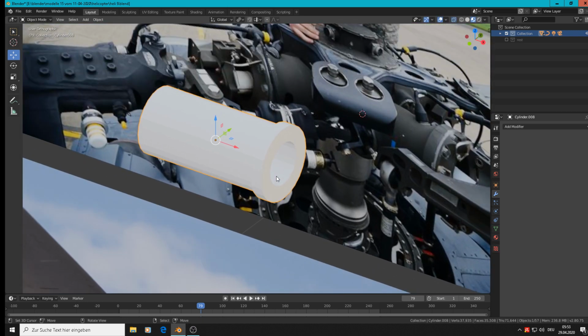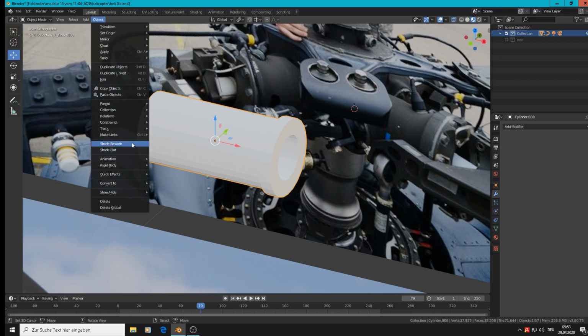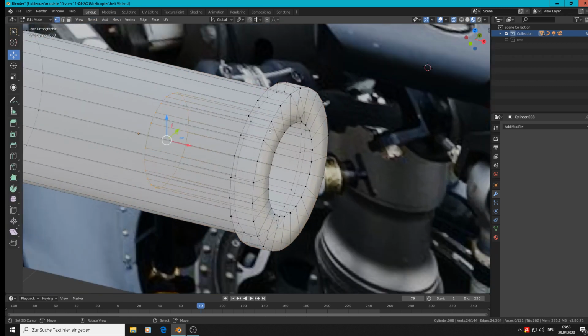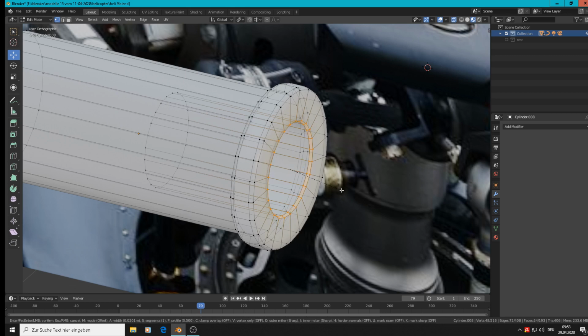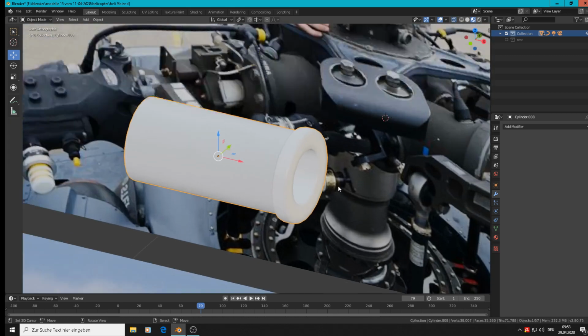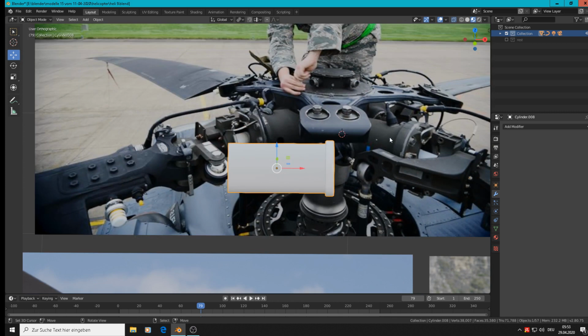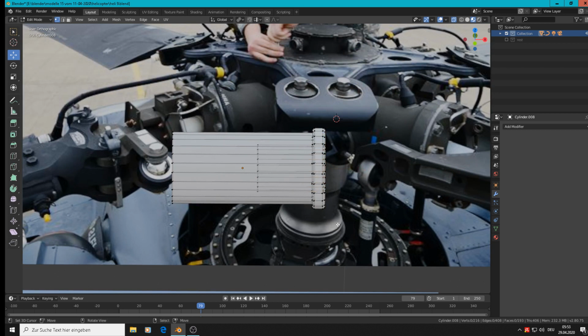Good. Then object, shade smooth. See the shading errors. Here we make a bevel, Control B, move the mouse, Control B, bevel. So that is this part. Maybe it can be a little bit longer, I see. So box selection with B and bring it more there.